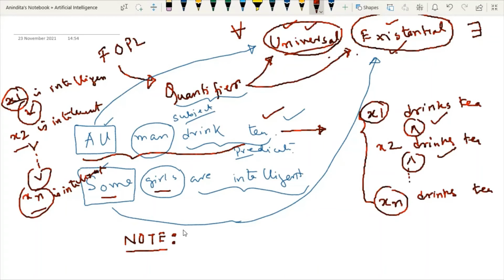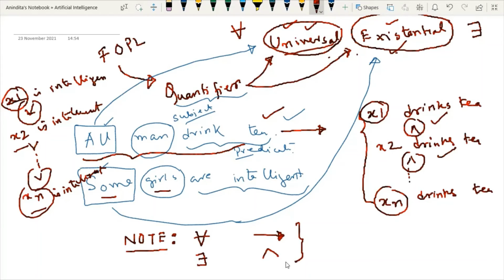So there is one tip: the main connective for the universal quantifier is implication. And whenever we are using the existential quantifier, the main connective we will use is AND. This note you have to keep in mind.